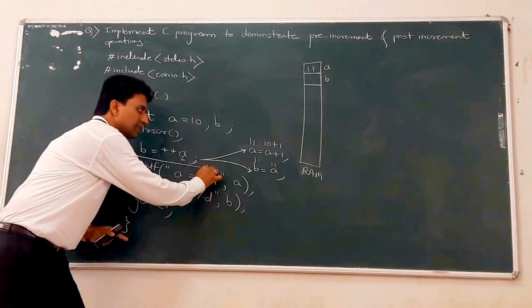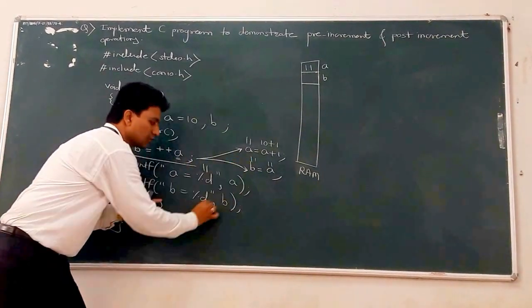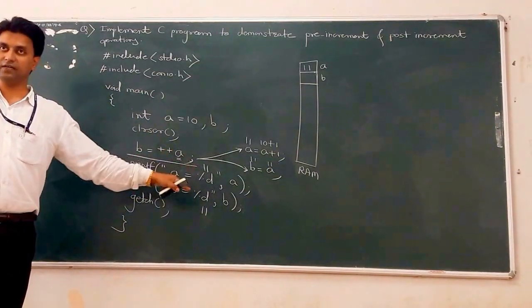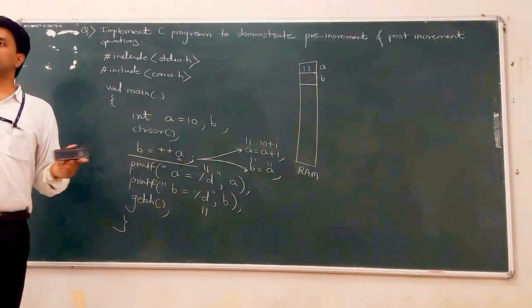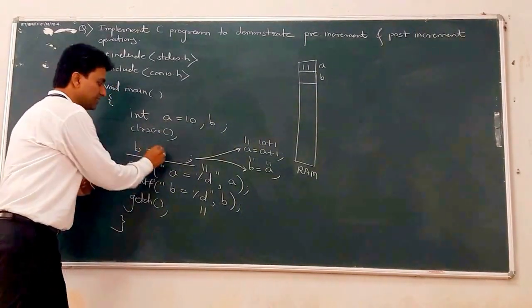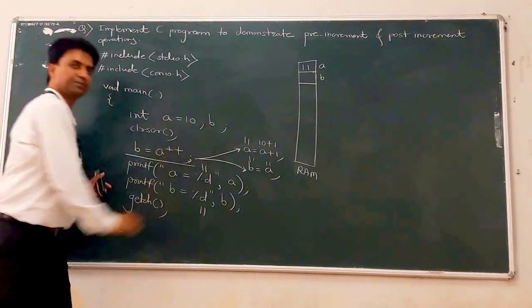A is 11, and the current value of B is also 11. So the output is A is 11, B is 11. Okay, so now we can change the code. We want to change just B is equal to A plus plus.